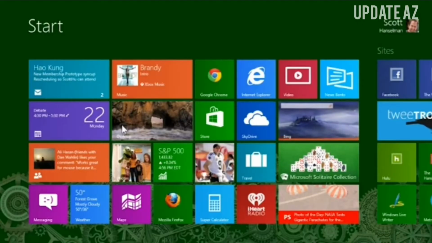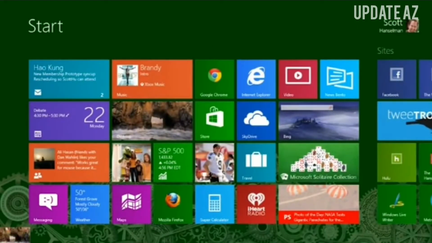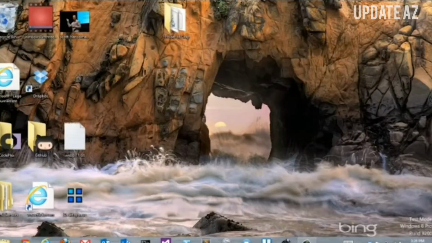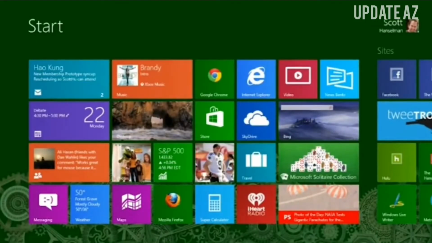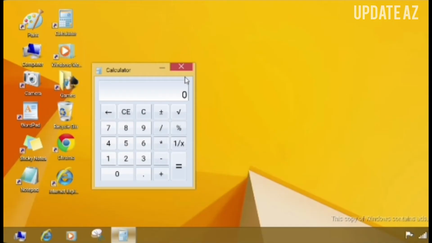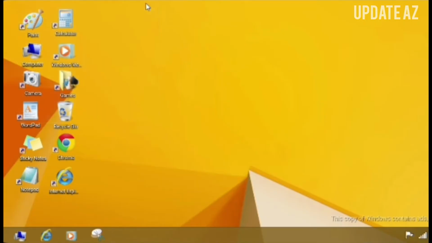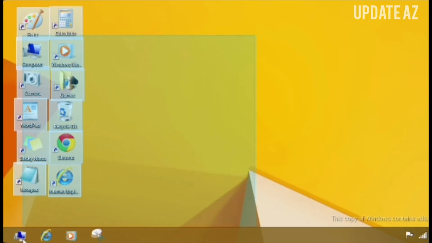3. Two different interfaces in one system. Windows 8 felt like two separate systems. One was the classic desktop, the other was the modern UI with full-screen tiles. These interfaces would mix in confusing ways. For example, one app might open full screen, while another opens on the desktop. Users complained, "What kind of system is this? It keeps switching back and forth."